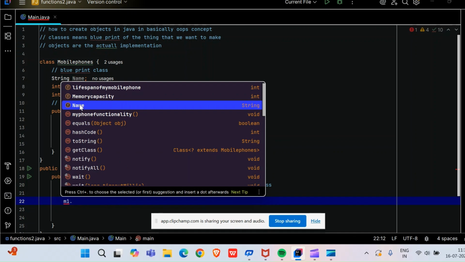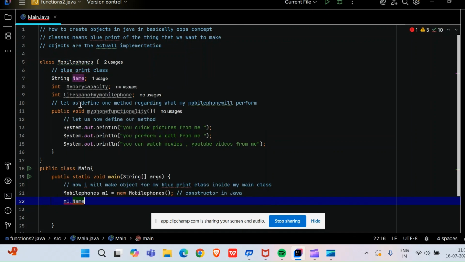So just select the name from here and provide a name. What name do I want to give to my mobile phones? I'm not having 10 rupees with me, but my thinking is very big. One day I will open my own mobile phone company. So m1.name, let it be Apple. Because in front of me an apple fruit is visible, that's why I cannot show you.